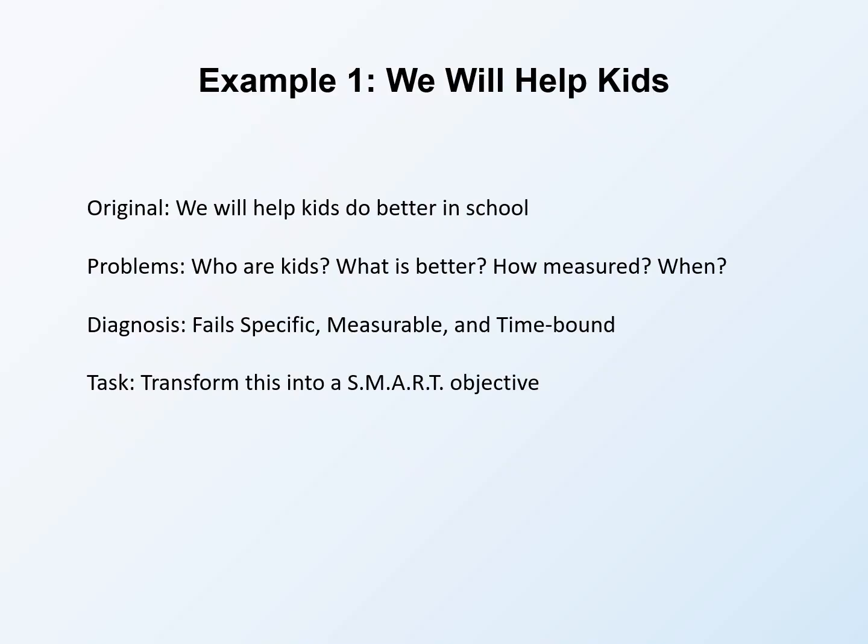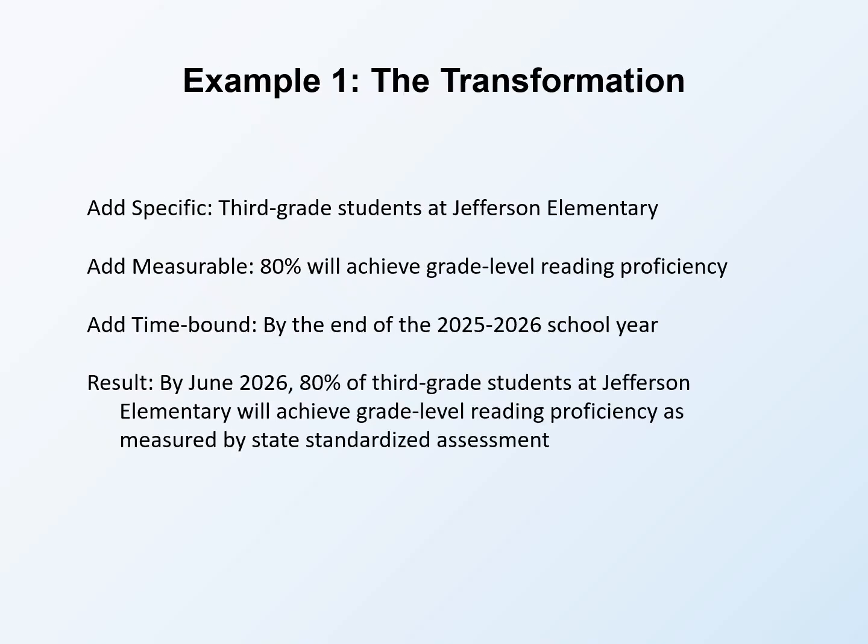It fails measurable because there is no metric. It fails time-bound because there is no deadline. Our task is to transform this into something a funder could hold us accountable for achieving. Watch the transformation unfold. Add specific by replacing kids with third grade students at Jefferson Elementary. Now we know exactly who is included.